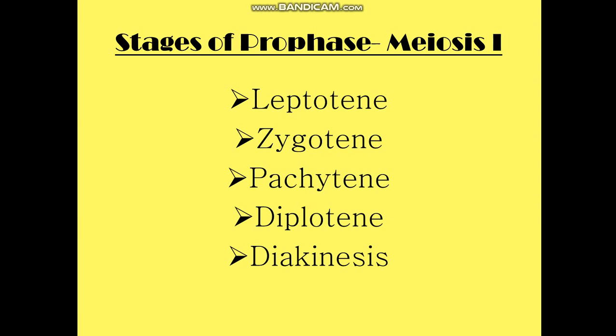Then pachytene is the most important one which you need to remember. Here, the two chromosomes which have come together are winding around each other, and at the point of their overlapping, they are exchanging genetic material. They are exchanging certain segments of their chromatids. This is known as crossing over.